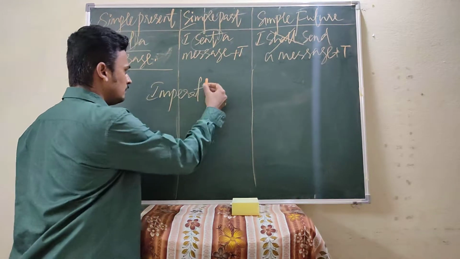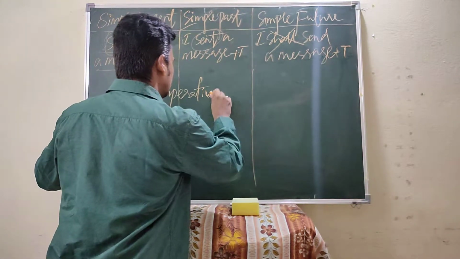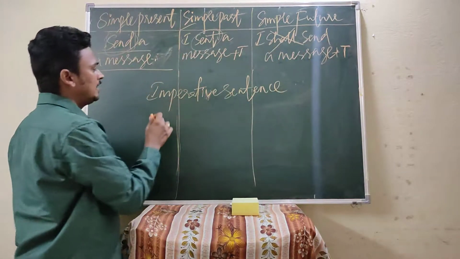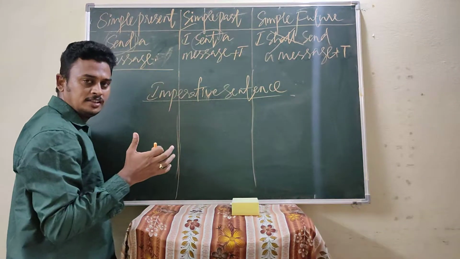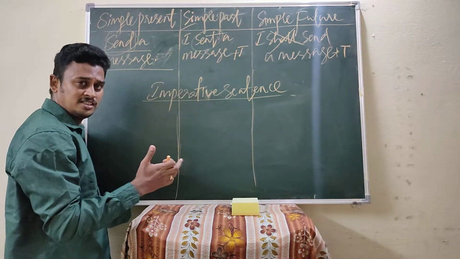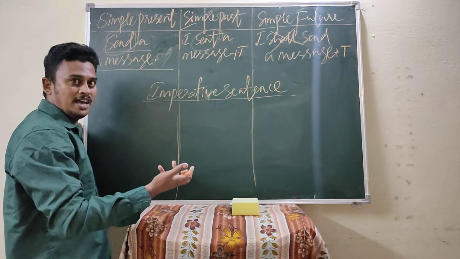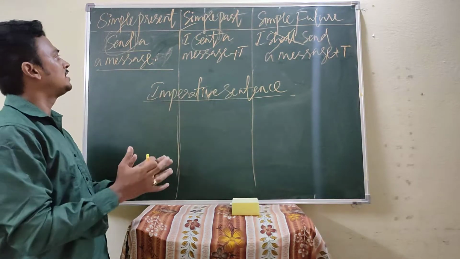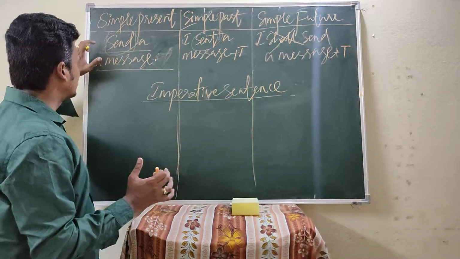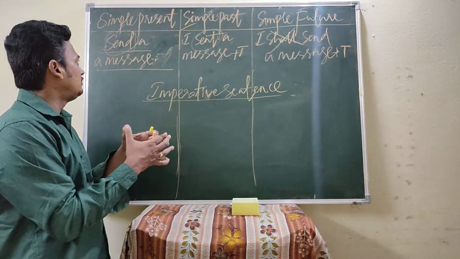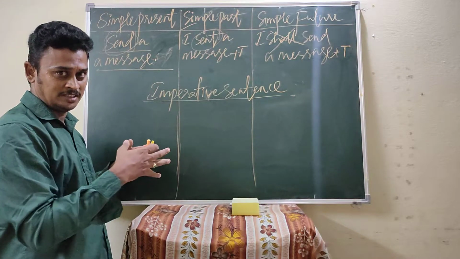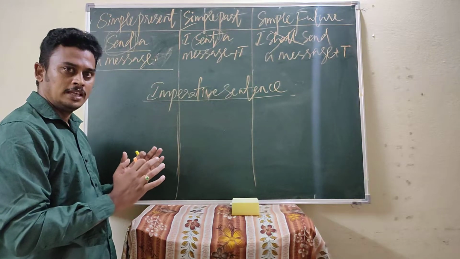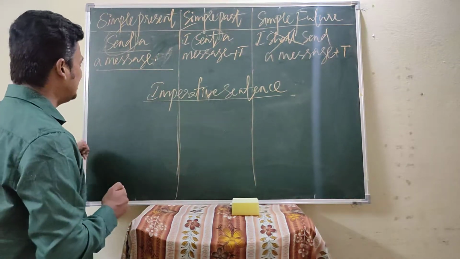This imperative sentence deals with orders, suggestions, requests, offers, proposals, advice, etc. Likewise, in the conversion into an imperative sentence, when the subject is displaced, we find send a message is an order. That's why it is an imperative sentence.